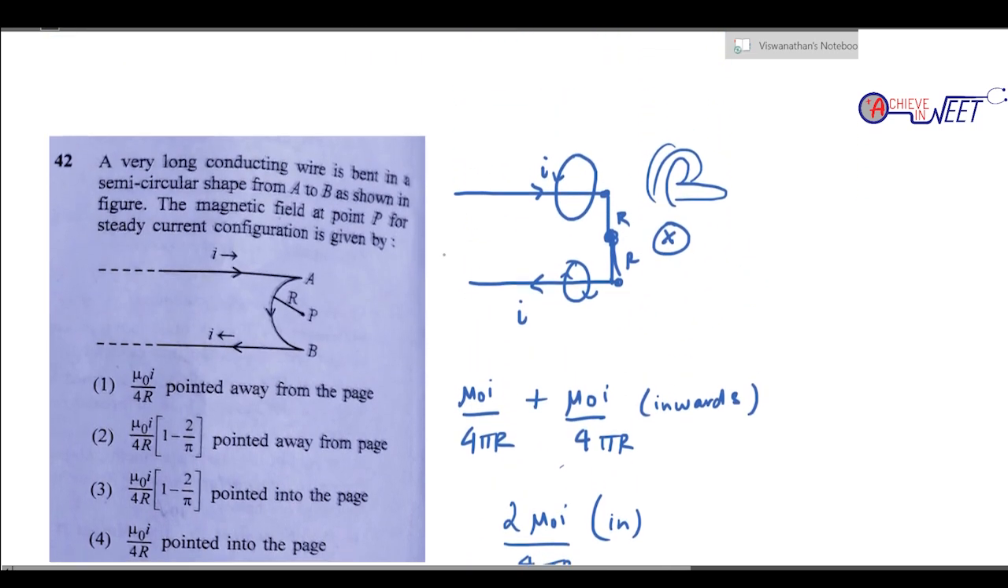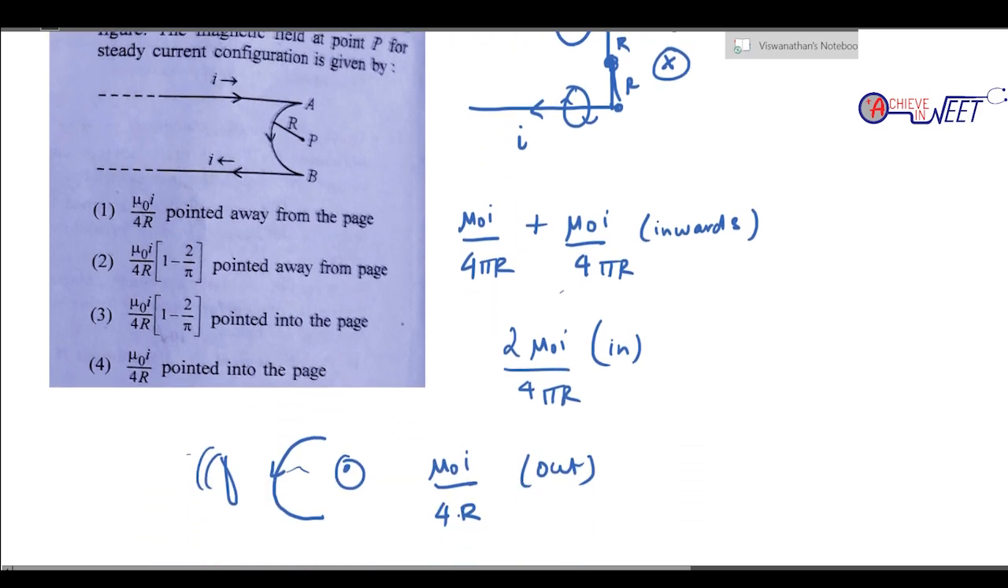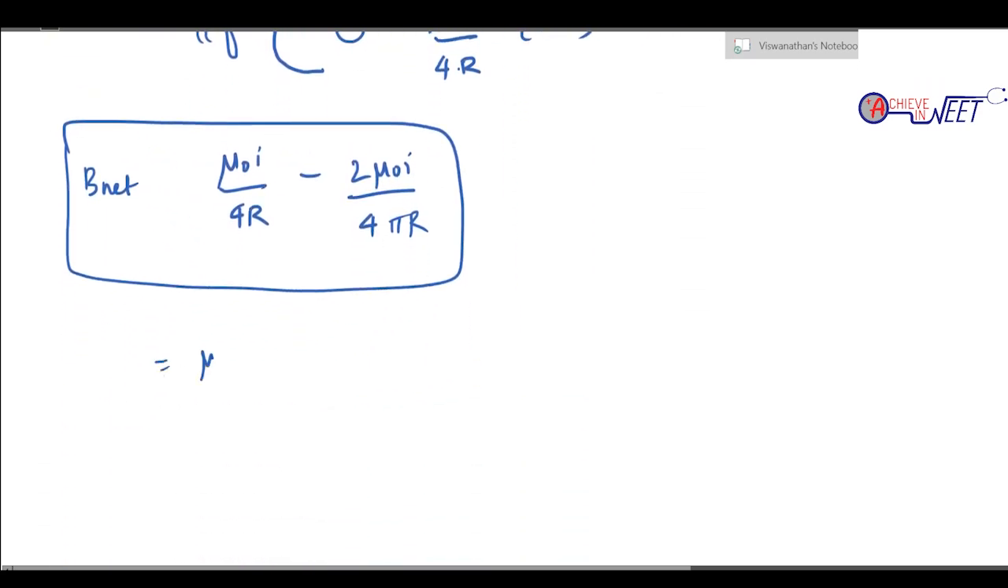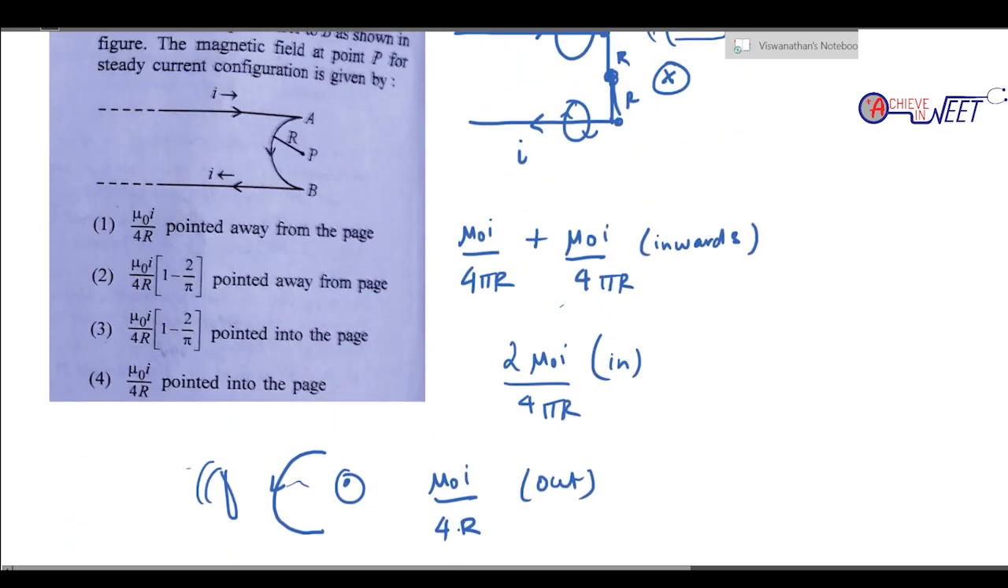So magnetic field due to an infinitely long wire is going to be μ0I/2πr. This is for infinitely long. For half infinitely long, it is μ0I/4πr. The actual formula is going to be μ0I/4πr (sin phi 1 plus sin phi 2). So taking the common term μ0I/4r outside, it's going to be 1 minus 2/pi, which is outwards. Okay, μ0I/4r (1 minus 2/pi) away from the page.